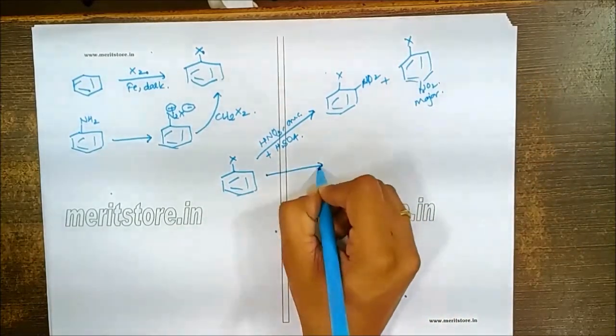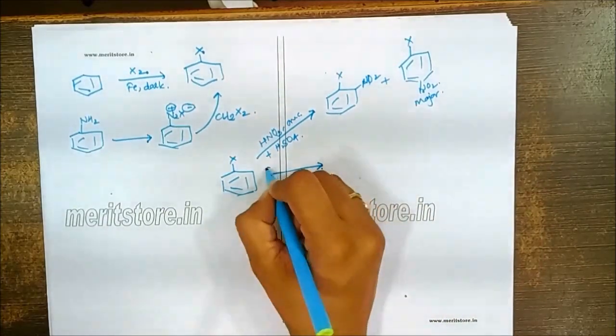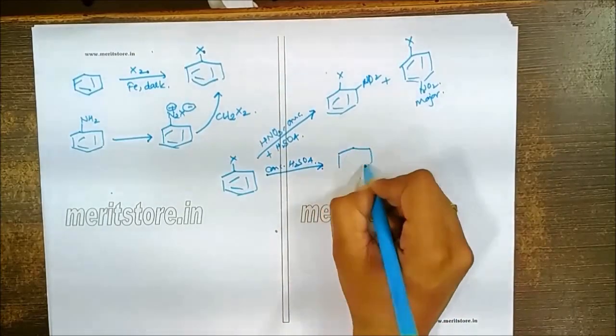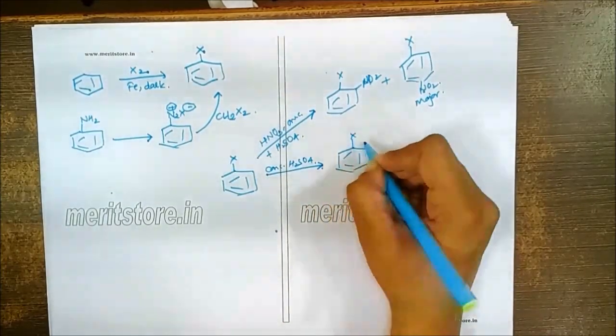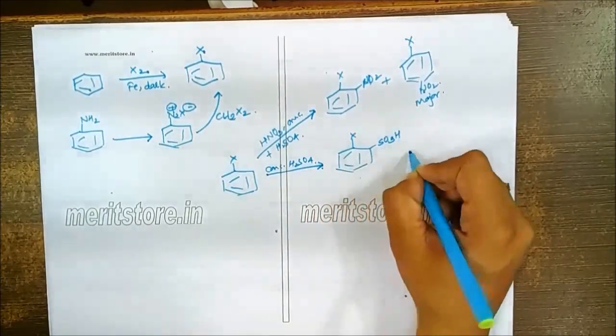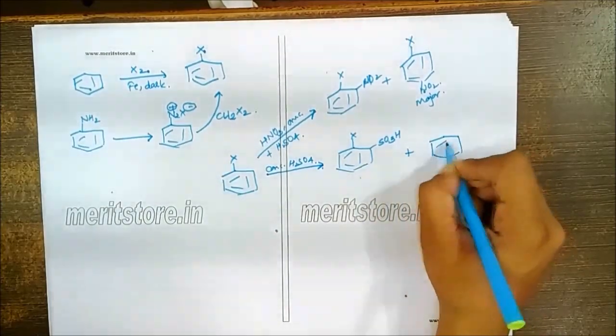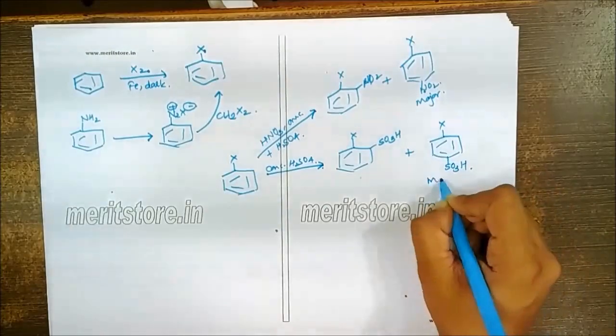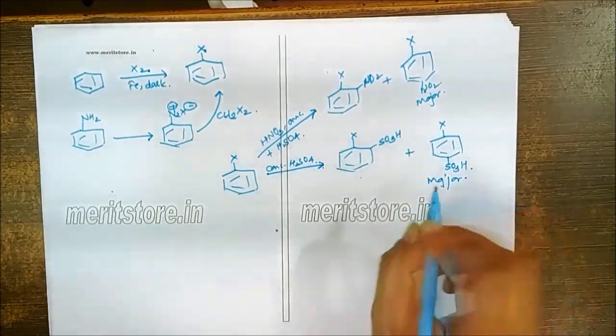We can carry out the sulfonation of that by allowing it to react with concentrated H2SO4. Again, sulfonation will give me two products, SO3H at the ortho position or SO3H at the para position. Now here again the major product is the para one.